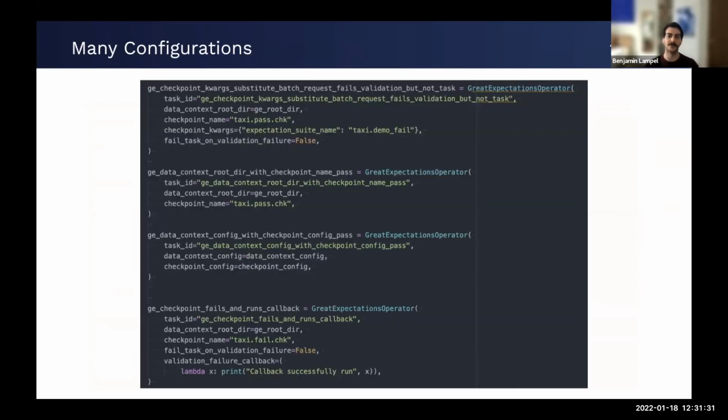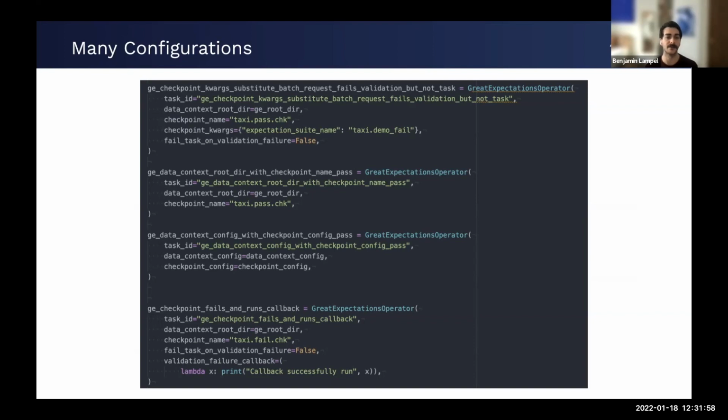So here is what the Great Expectations operator actually looks like in a DAG. As we can see, we have the usual task ID here, and then we have different ways of configuring that data context. We have the root directory in these first two operators, and then in the third one, we have the data context config, which isn't shown here for space because it's a very long dictionary, or at least can be.